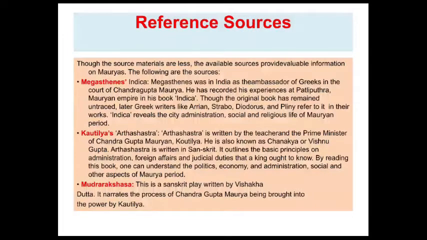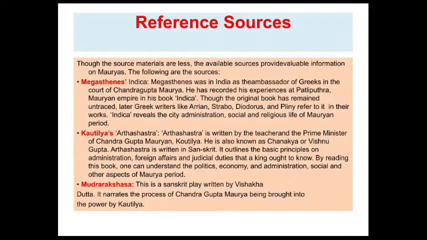So which are the reference sources? The Mauryan dynasty ruled in India, with Ashoka, Bindusara and Chandragupta Maurya as the most important kings. For all the details about the contribution of the Mauryans, there are some reference sources. As we already know from the first history lesson, we do not accept things blindly, but base them on sources or materials. Though the sources are few, the available sources provide valuable information about the Mauryans. The following are the sources.